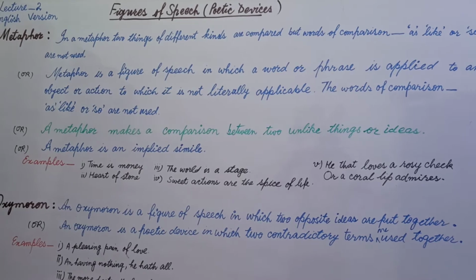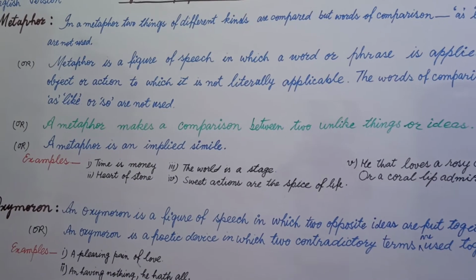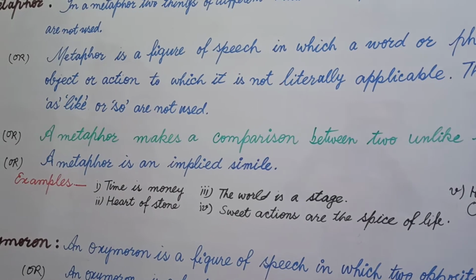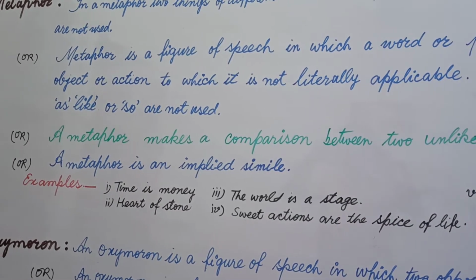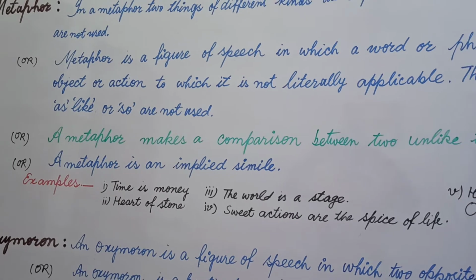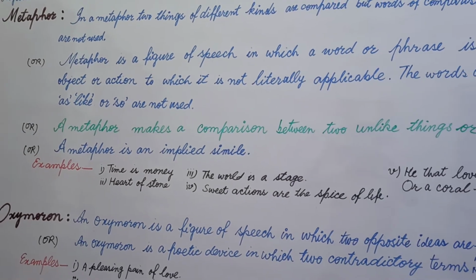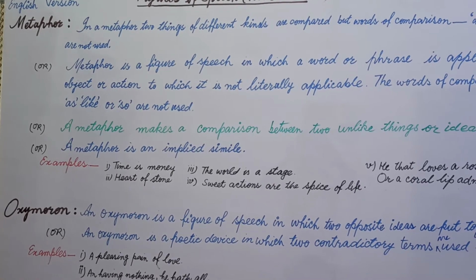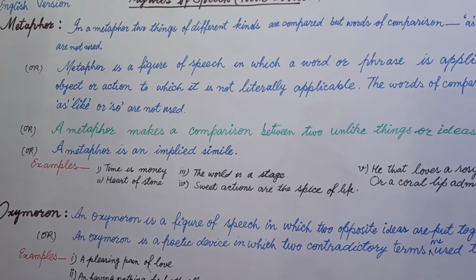That is called metaphor. That's why we also say a metaphor is an implied simile, because metaphor is like a simile, but unlike simile we don't use words of comparison in it. We delete the words of comparison from simile and it is known as metaphor.